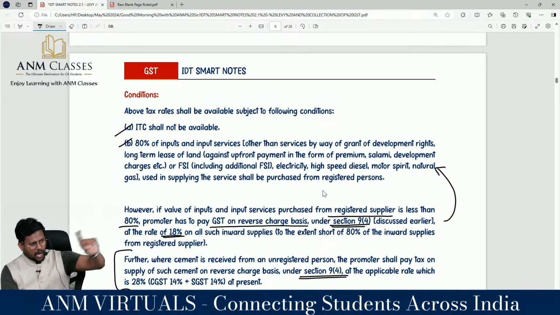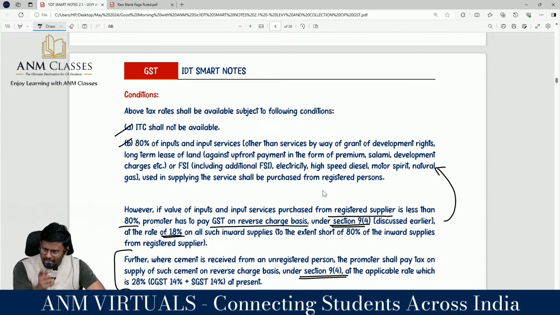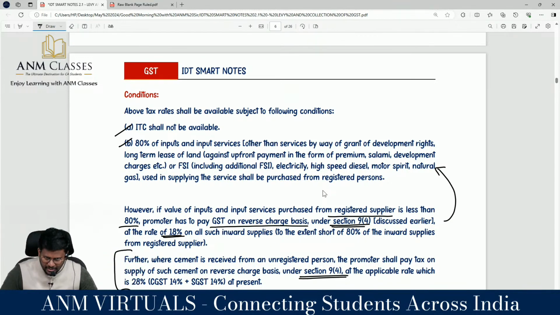Understood? And on output, if the entire house is sold after the completion certificate, it is neither supply of goods nor services. If it is before the completion certificate, GST is leviable. For that only we are learning the rates. If it is affordable housing, 1%; non-affordable housing, when you are calculating that, don't take whatever ITC you have paid.